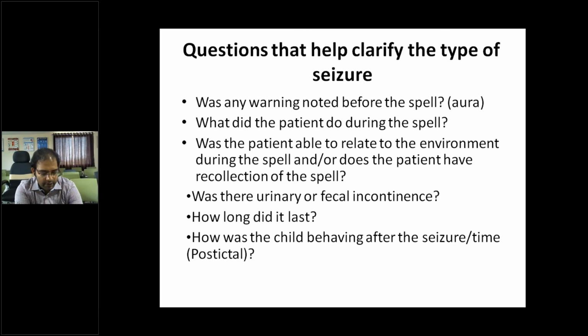Usually whenever the child is having seizures, we should always ask these questions. Was any warning sign noted before the spell? Meaning aura. Some may feel visual hallucinations, some may feel deja vu phenomenon, some may feel the smell changing, anosmia or hyposmia can occur, or some awkward smell also can occur. And some twitching movements, all this the child can